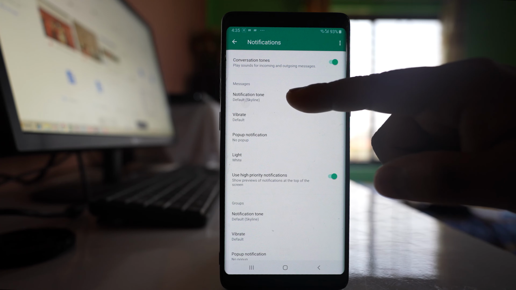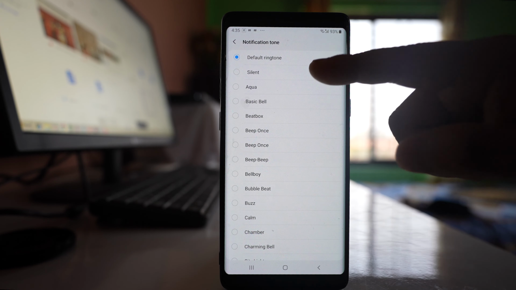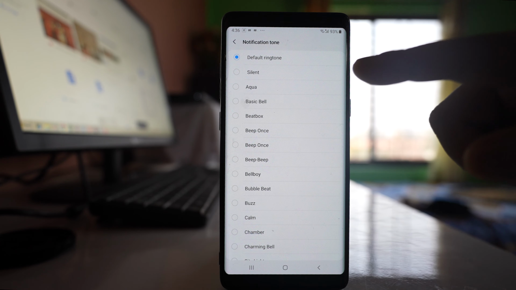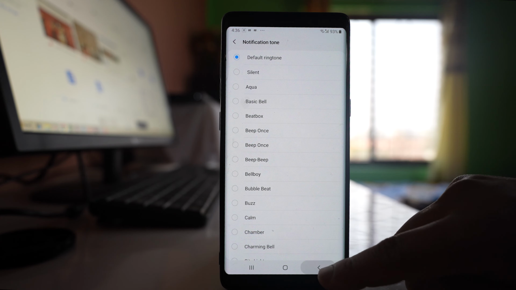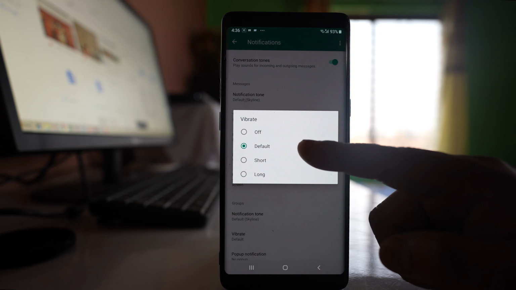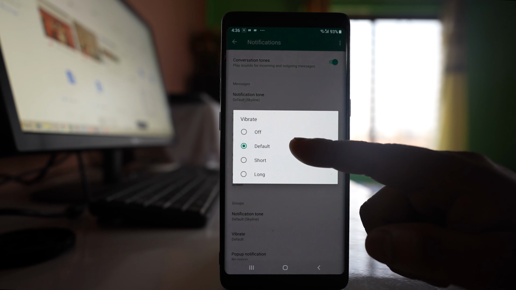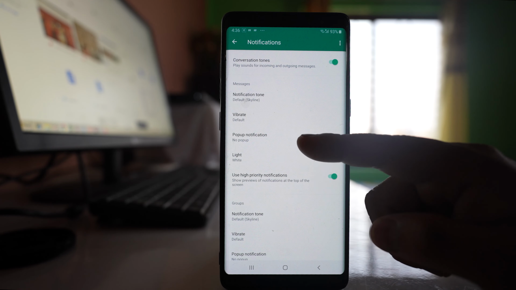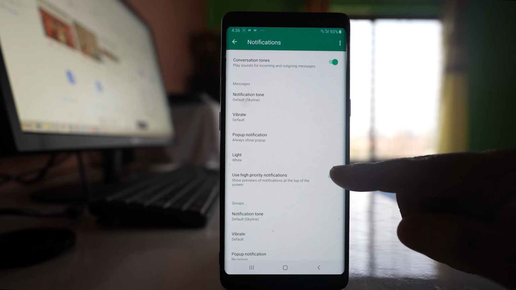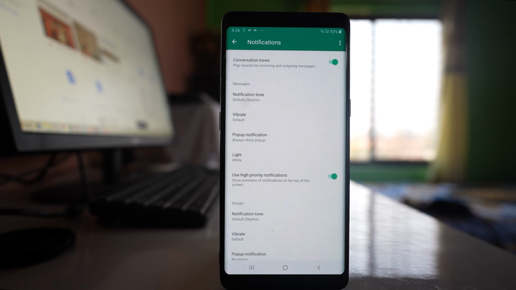Under messages you have to go to notification tone, and here also if you want you can change the notification tone or the notification sound, but remember that it should not be silent. Go back. Similarly, vibration, you can make it short, long, or you can switch off the vibration or leave default as it is. Similarly, for pop-up notification, make sure that it is always show pop-up. And if you want, you can enable this option, use high priority notifications, so that the WhatsApp notifications will be prioritized and it will be shown at the top of the screen.